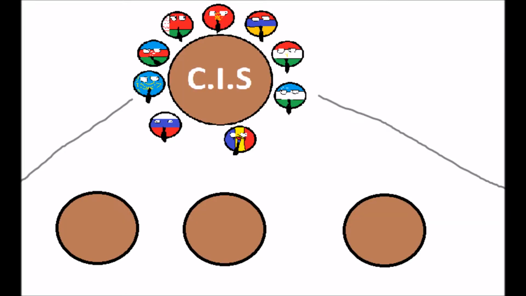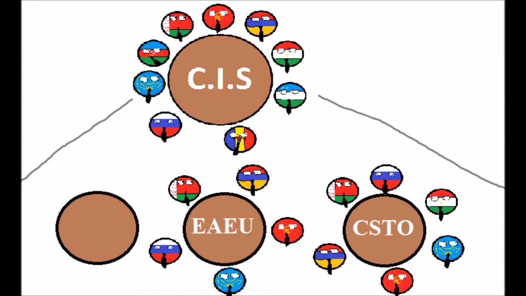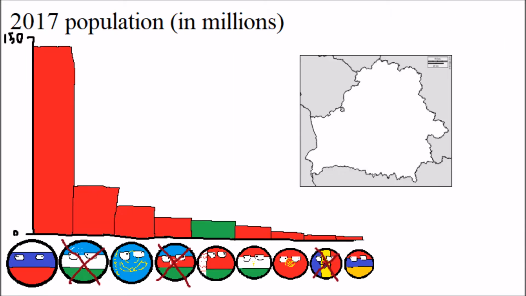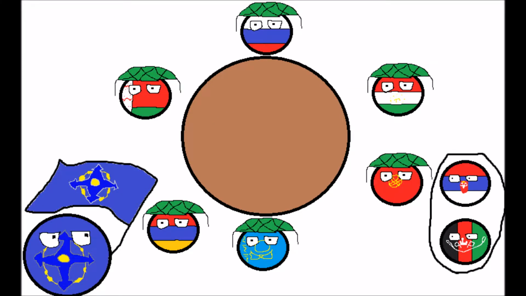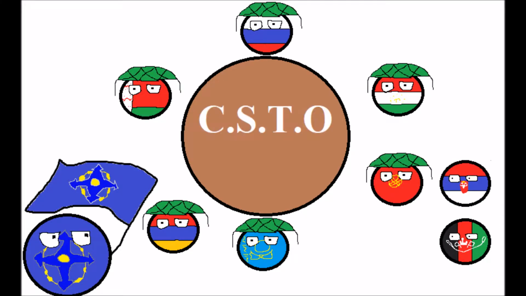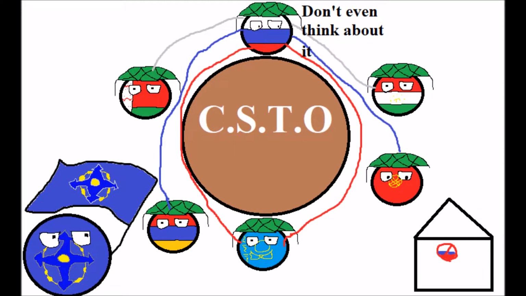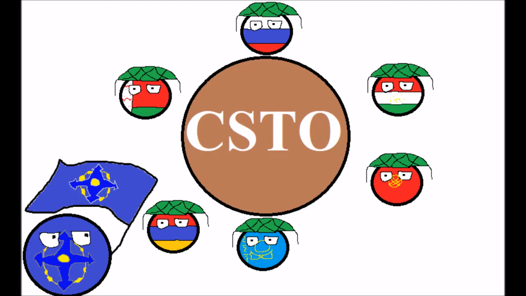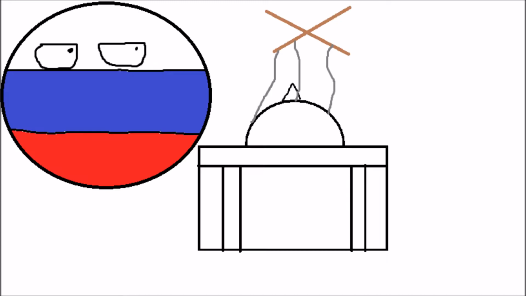Lastly, the CIS has 3 other organizations under its overview: the Collective Security Treaty Organization, the Eurasian Economic Union, and the Union State. The CSTO is a somewhat standard military alliance between its members, Russia, Kazakhstan, Belarus, Tajikistan, Kyrgyzstan, and Armenia. And like the CIS, it has observer states, which in this case are Afghanistan and Serbia. This arrangement is similar to the Warsaw Pact in that Russia gets expanded influence and reduces membership of rival organizations, and the other members get the benefit of a large ally in close proximity to them. Although in the case of the CSTO, the defense of these states is more meaningful of a benefit because their governments are more than Russian puppets.